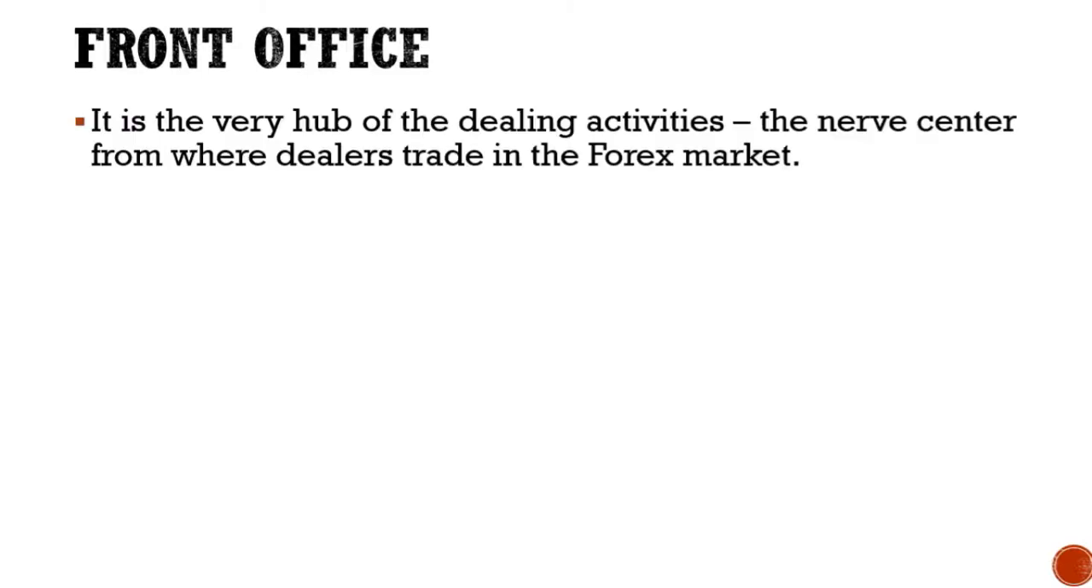Now let us try to understand the various offices in detail under the heading of dealing room. The very first office was the front office. So let us now try to understand what front office means in detail. The front office is the very hub of dealing activities. It is also known as the nerve center from where dealers trade in the forex market.